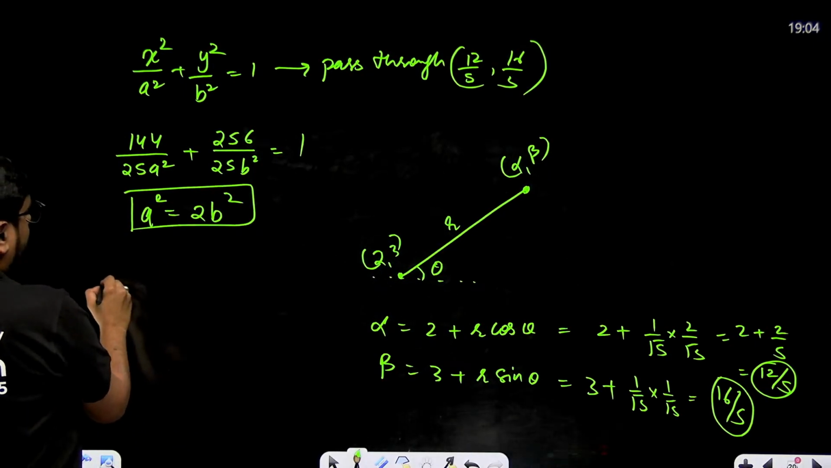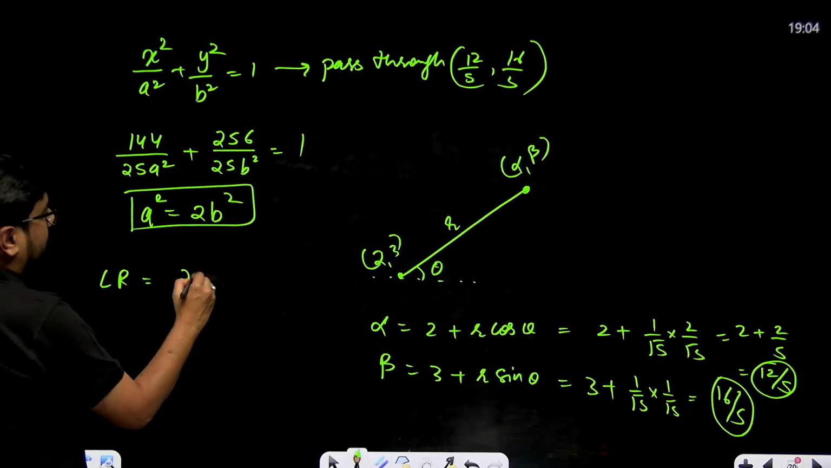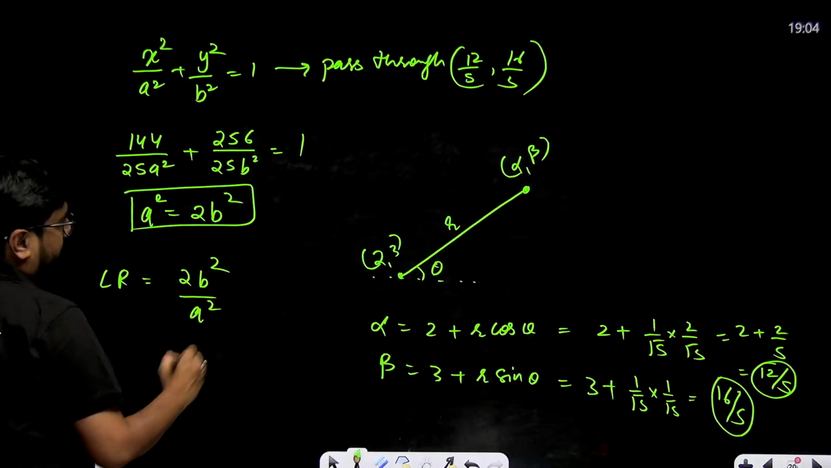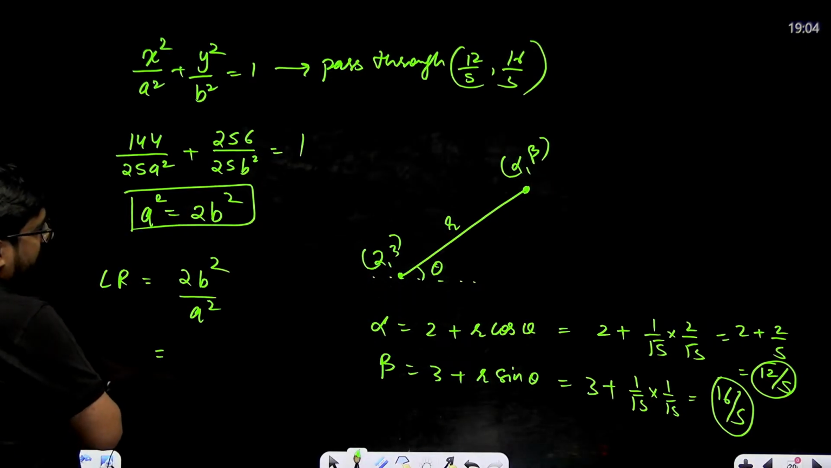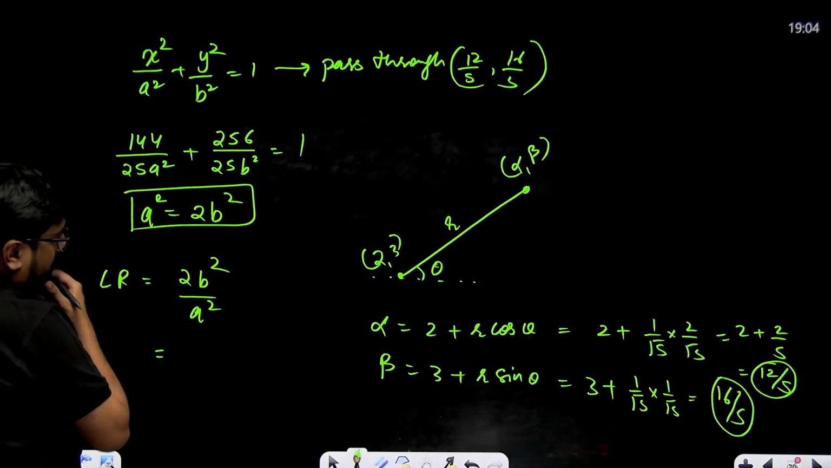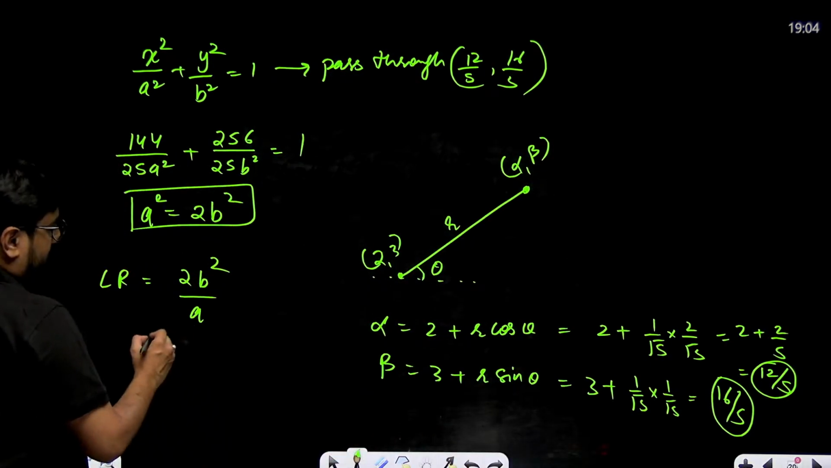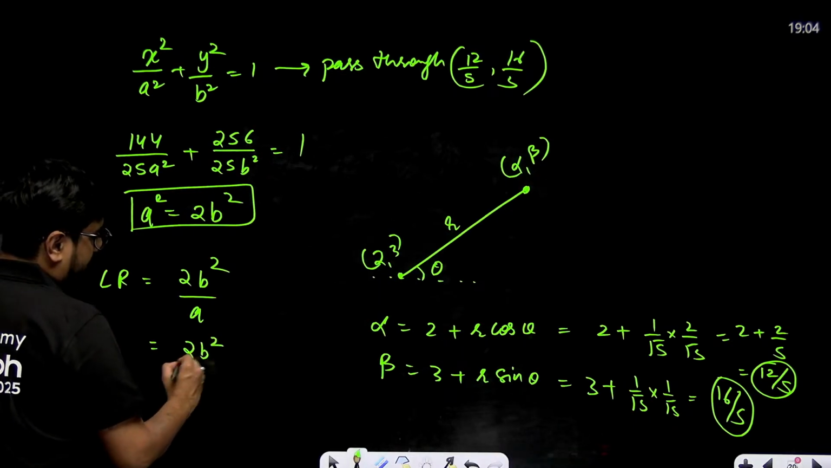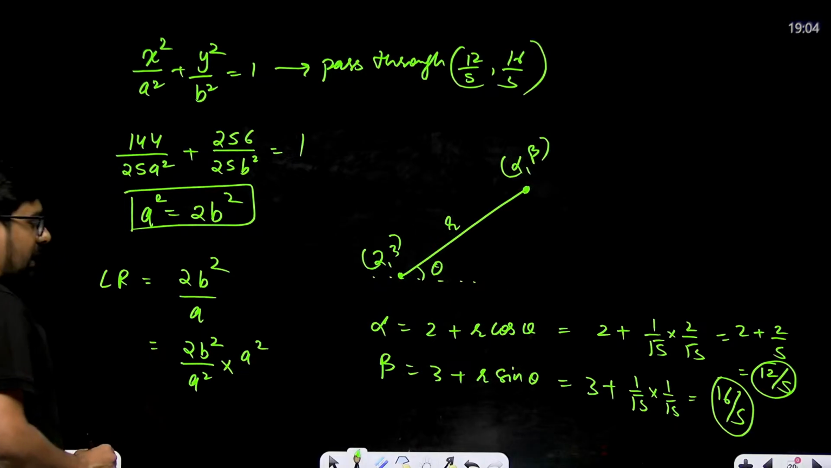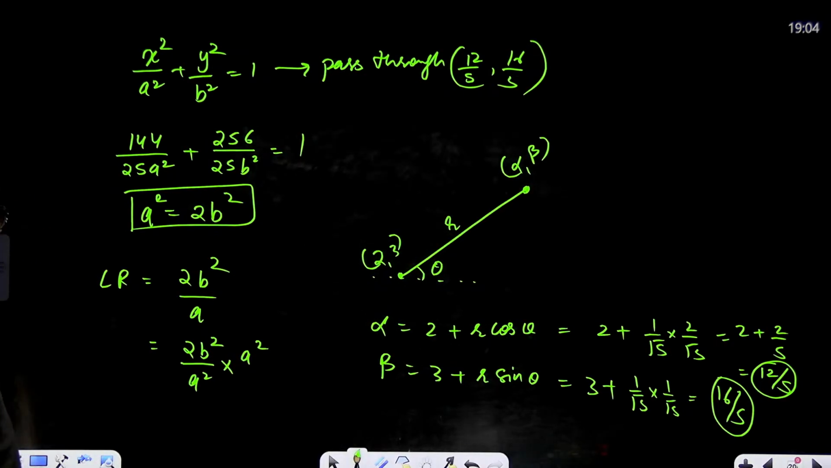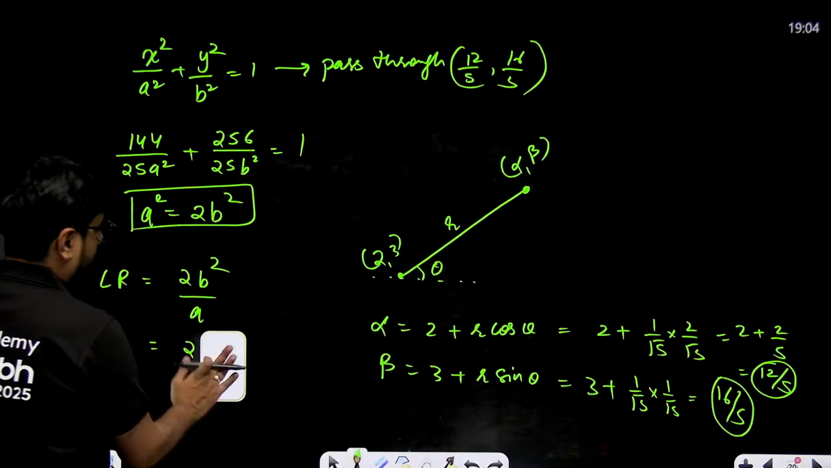Now what do we need to find? LR only we need to find, right? Length of latus rectum. LR will be 2b square divided by a. So this will become 2b square divided by a square multiplied with a square. Can we do that? Wait.